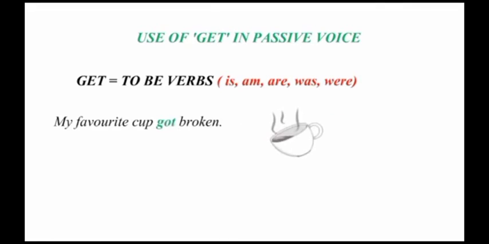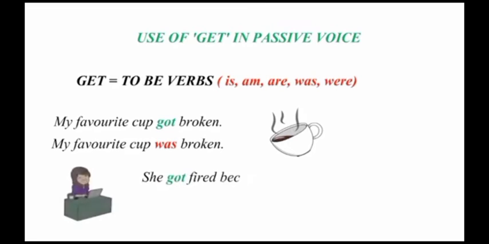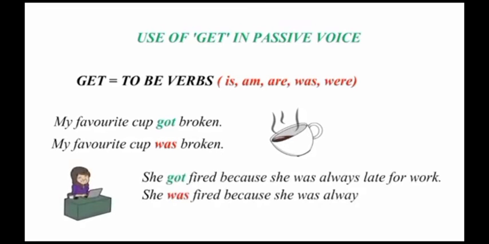My favorite cup got broken. So the actual formal sentence would be my favorite cup was broken, but here in place of was, I am using got. Okay, so this is the best way you can use got in a passive sentence in place of is, am, are, was, were. She got fired because she was always late for work. The actual sentence is she was fired. Again, in place of was, we are using got.